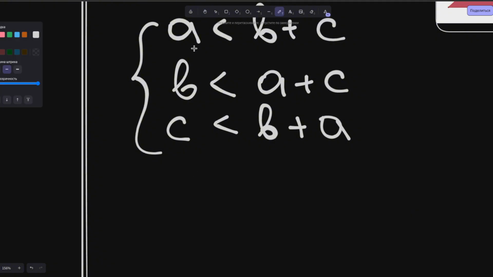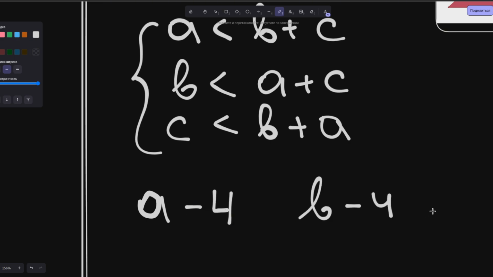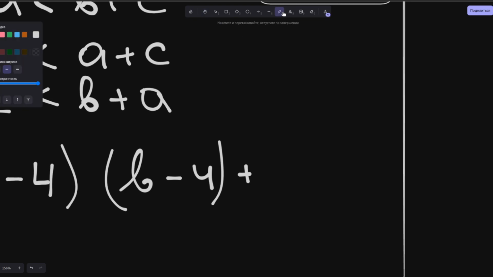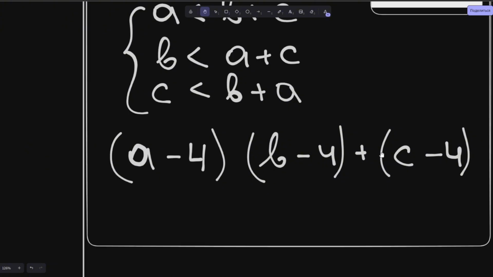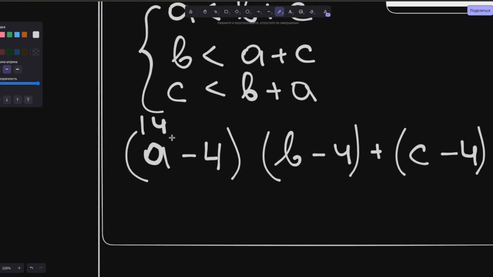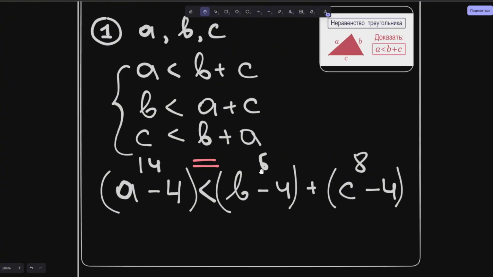For example, when the value is 4, in 4 seconds, we subtract 4 from A and 4 from B and add them together. This can be written like this. And we also add C minus 4. In this particular case, when substituting our values for A, B, and C, it turns out that the sign is not less than, but rather it becomes equal. As a result, 6. Here it turned out to be 8, just like in the parentheses, right? It turns out that the sign does not become less than, but rather it becomes equal. That is, therefore, the triangle rule no longer applies.